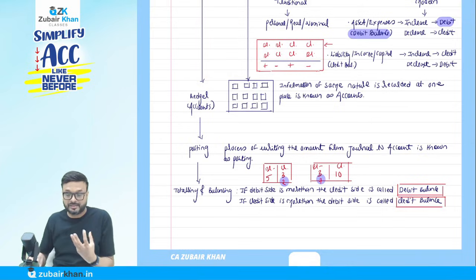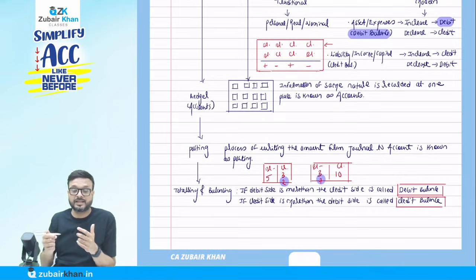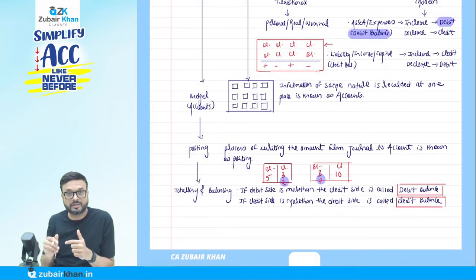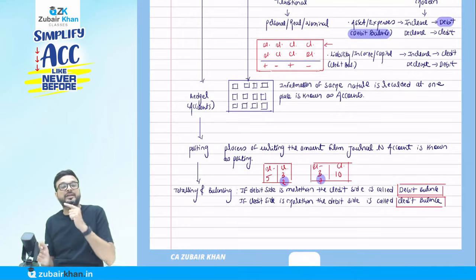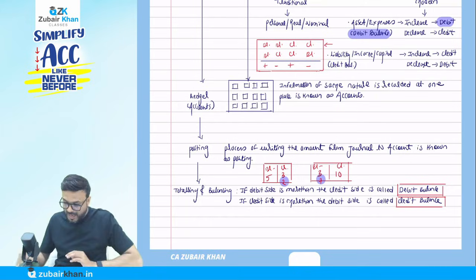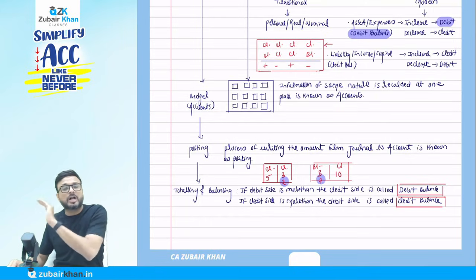So these are the balances, but don't say that because you have written it on the credit side, it's a credit balance. No. You have to see which side is more. So debit side is 5, credit side is 3. So debit side is more than the credit side, we call it a debit balance. And if the credit side is more than the debit side, we call it the credit balance. The basics of accounting. So what I have done is the totaling and balancing of all the accounts.